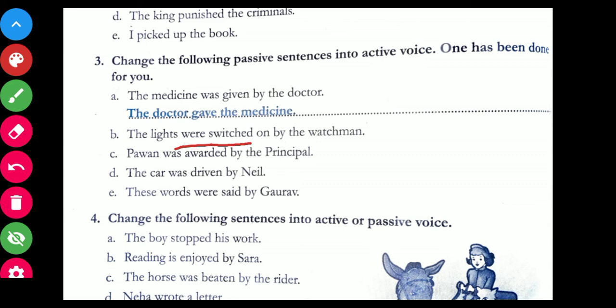Again this is simple past tense वाला rule. So over here we will use were switched की जगह switched हो जाएगा, and the sentence would be like the watchman switched on the lights. The watchman switched on the lights. Okay, this is how the conversion takes place.